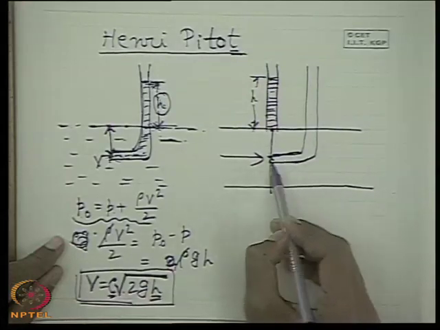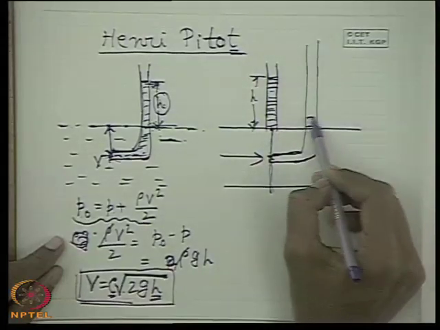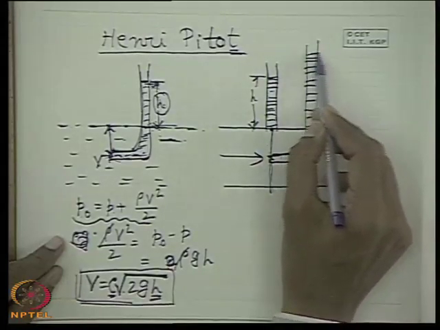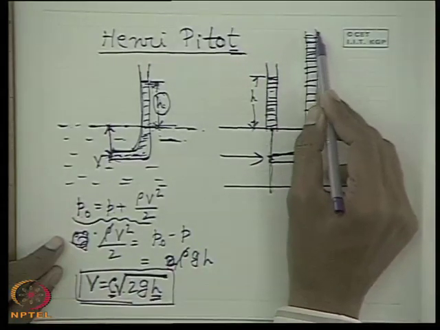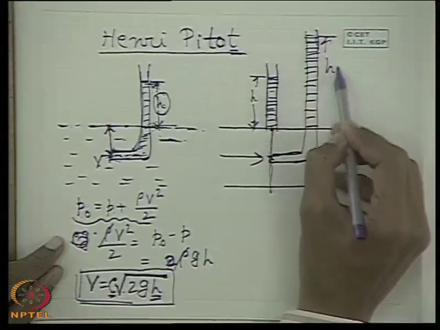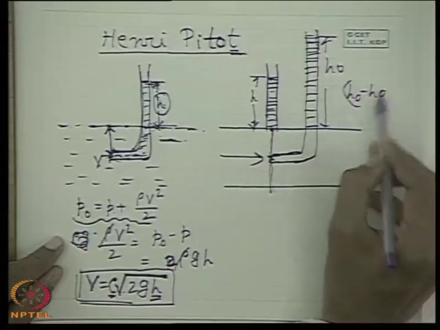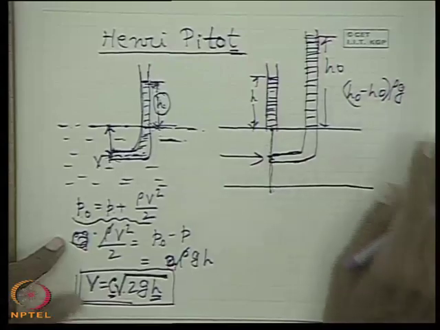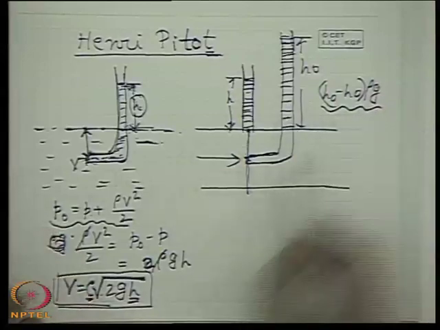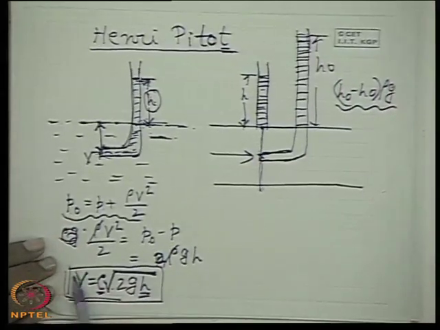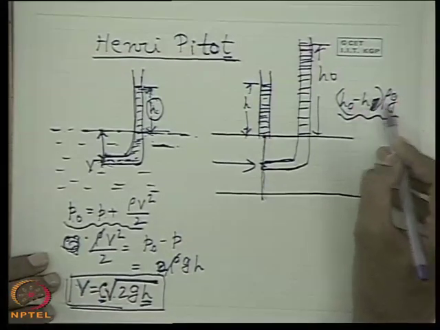Now this is inserted at this point, so it gives the stagnation pressure, which must rise because of the dynamic head to a height. Let this be the height H0. So here we will have to take H0 minus H, into rho g. Rho g times the height difference is the difference between the static and stagnation pressure. So we will calculate this with H0 minus H into rho g.